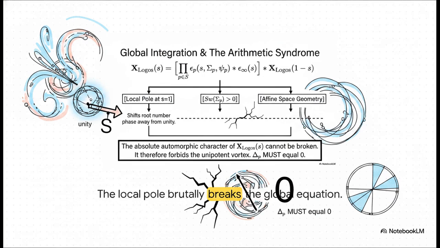So what's the fallout? When we feed this local factor into the global integration, which is represented by chi log of s, that local pole at s equals 1 shifts the root number phase violently away from unity. And because the affine space geometry is completely smooth and contractible, it literally lacks any negative topological charges at infinity to cancel out this defect. The result? It viciously breaks the global functional equation. It requires a perfect topological mirror across s equals 1/2 that frankly just isn't there.